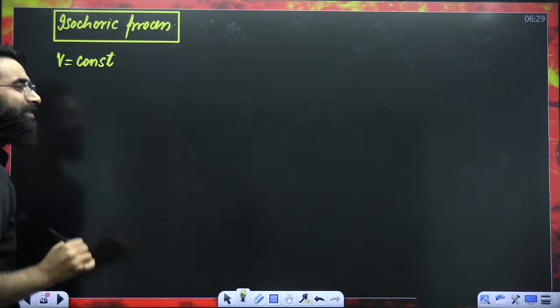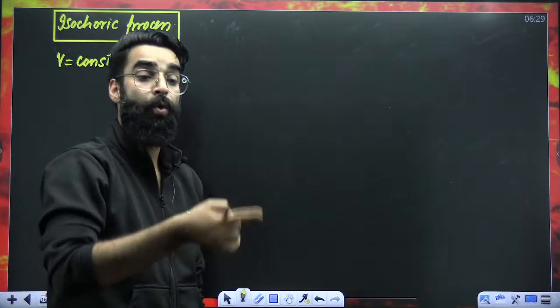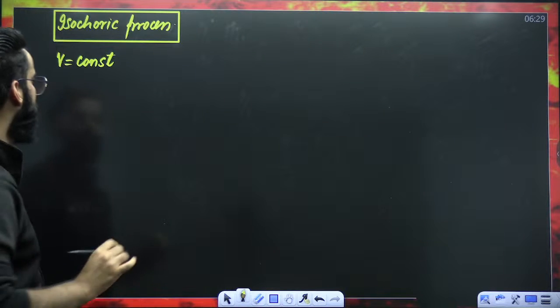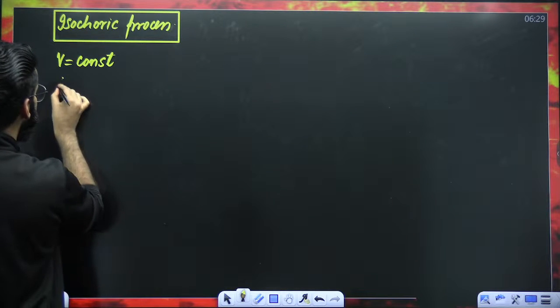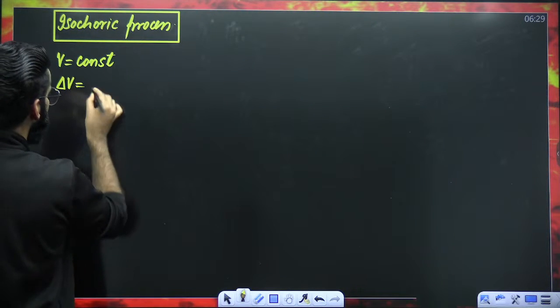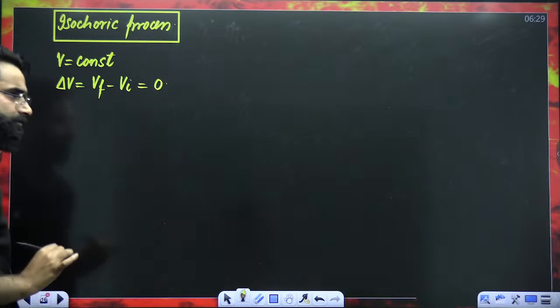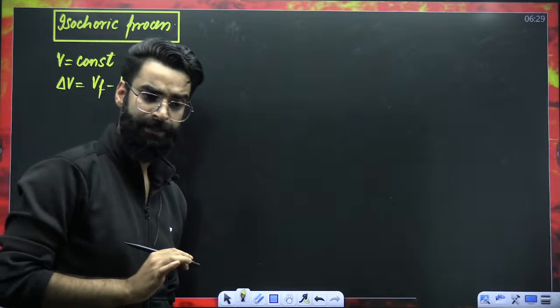You won't let the volume of the system change while changing the state of the system. And if the volume of the system is constant, the change in volume, which is V final minus V initial, has to be zero.